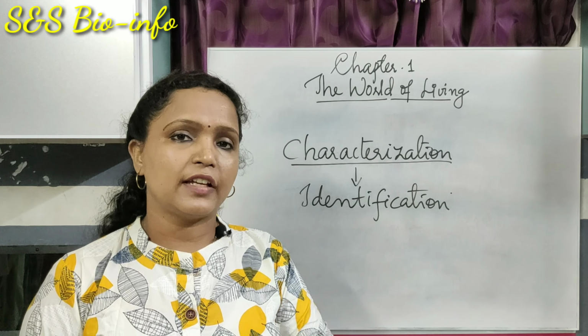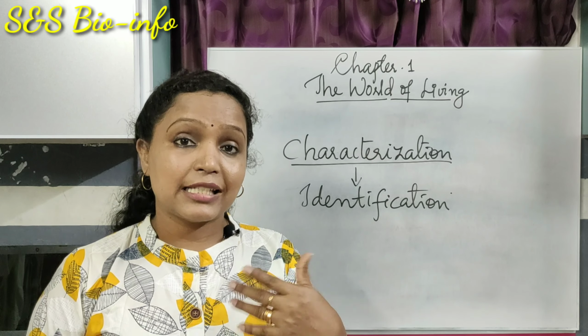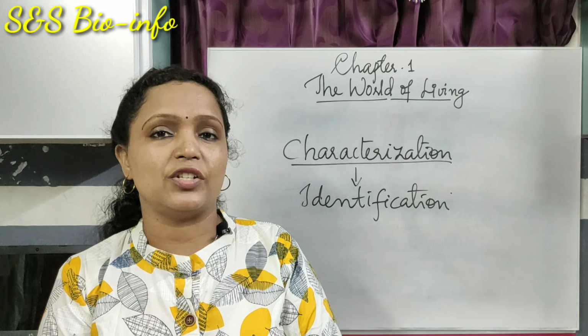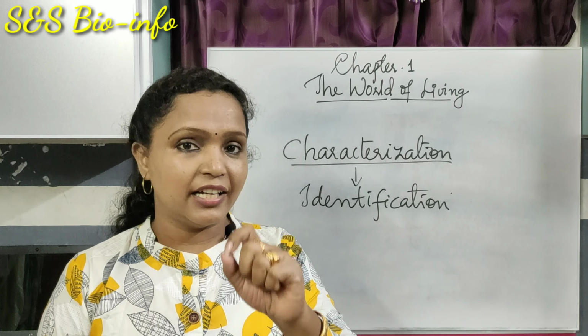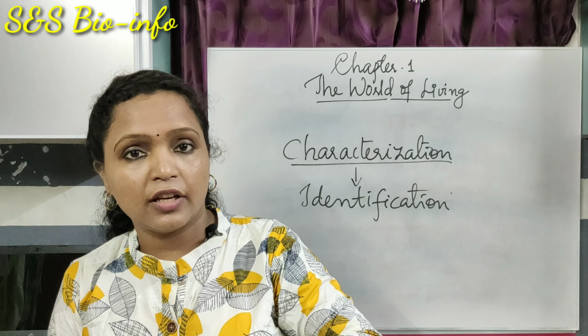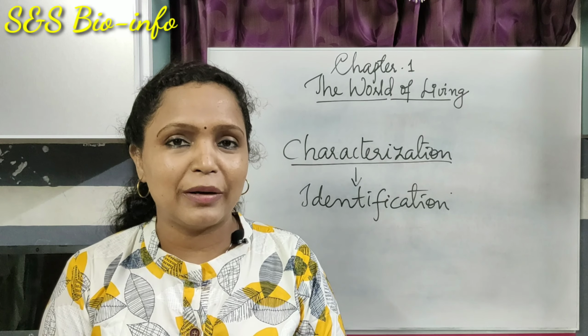On the basis of characteristics, it is decided whether it is similar or different to any known species. That is called identification. So, characterization and identification lead to nomenclature.